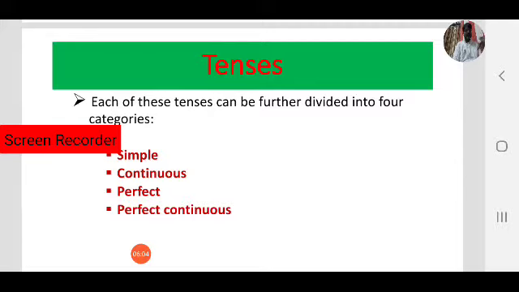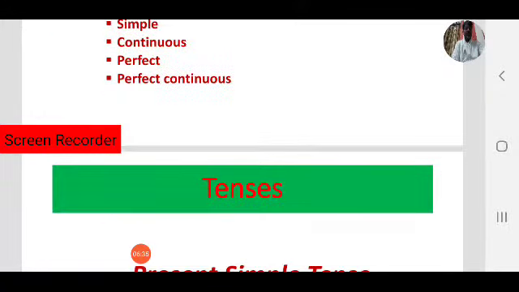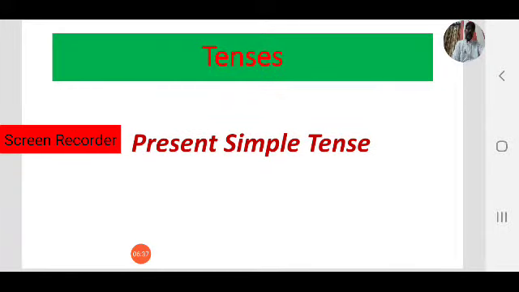In this journey of tenses, we are going to learn each tense: how to use it, what is its structure, its positive form and negative form, and some examples. Let us start our journey with present simple. Present simple tense is the most important tense.